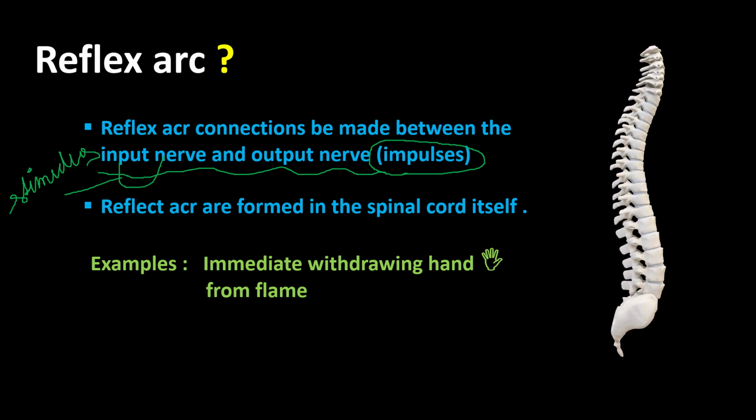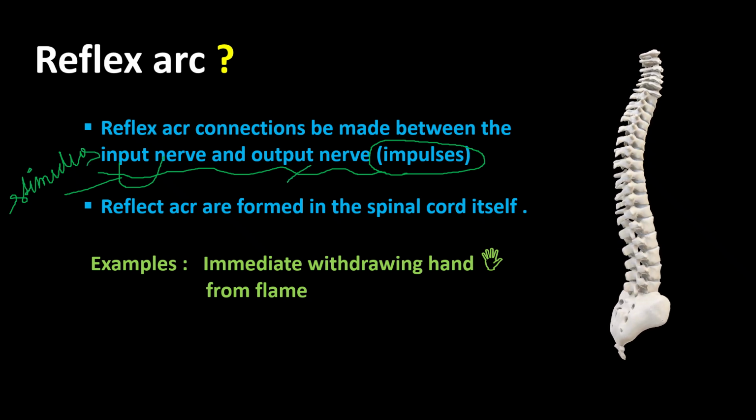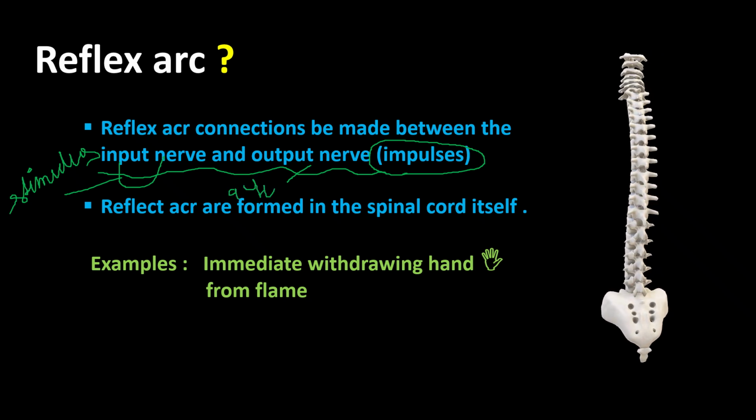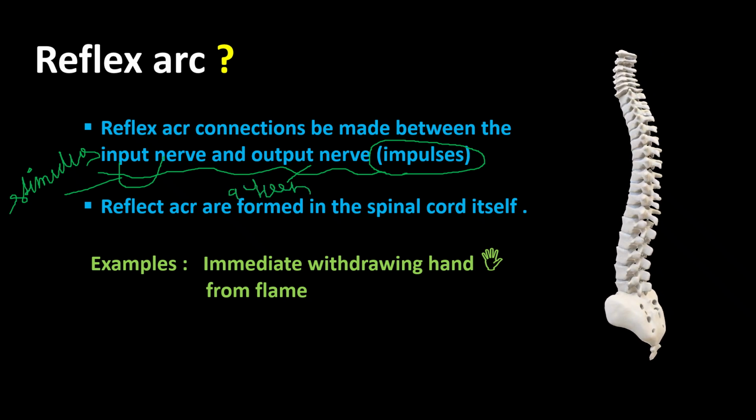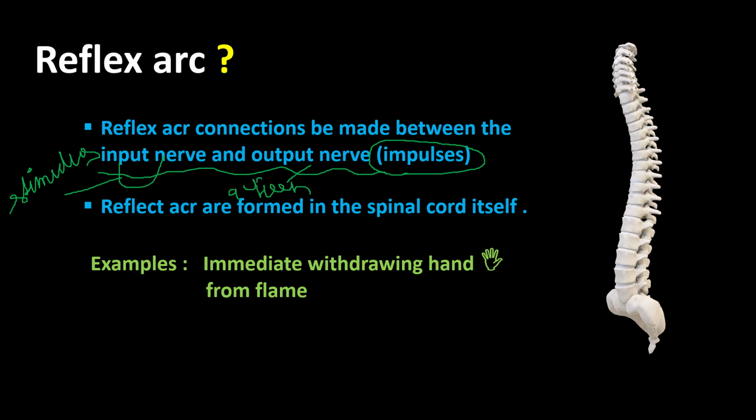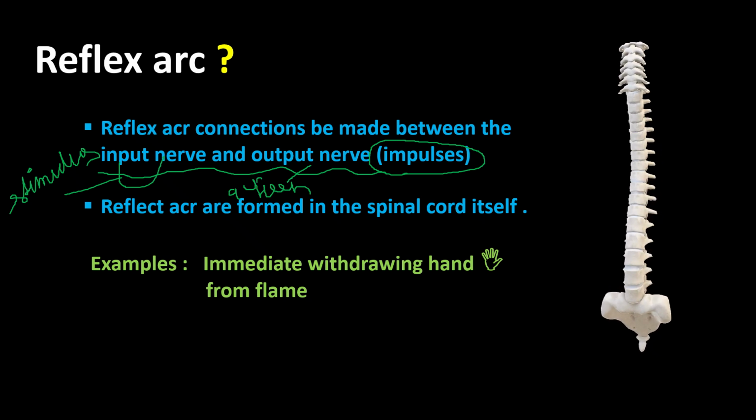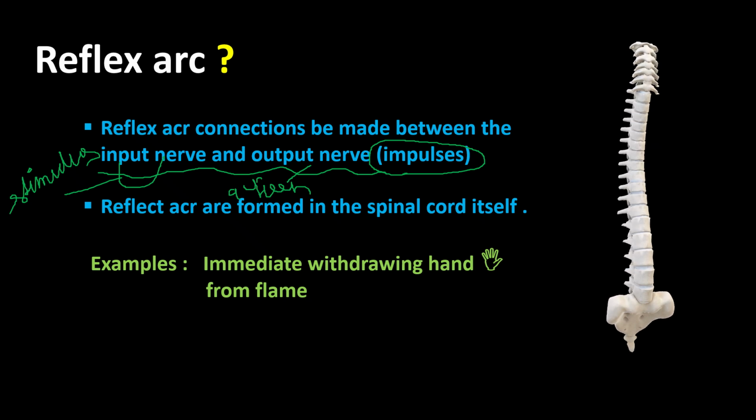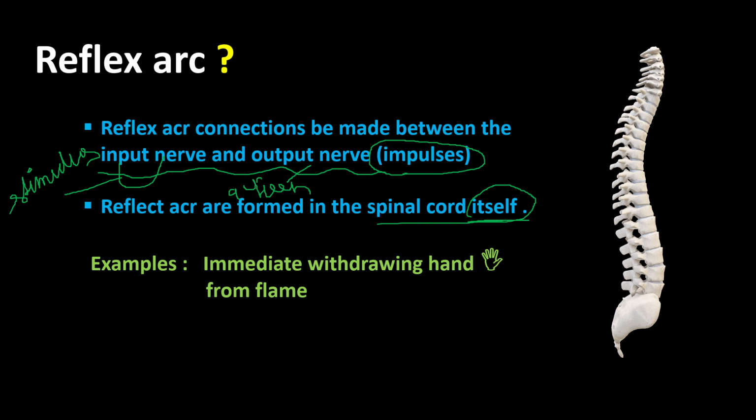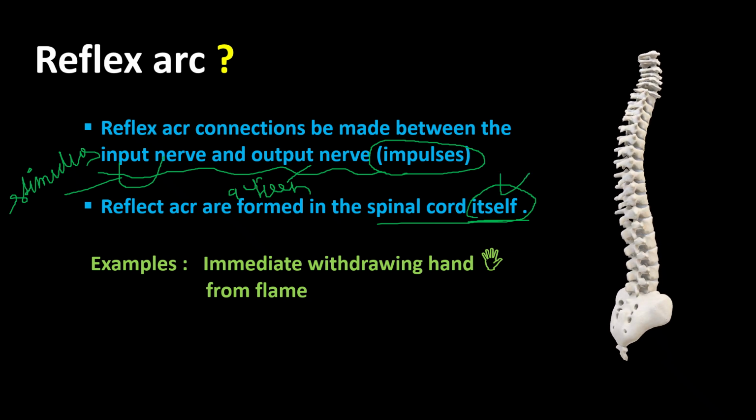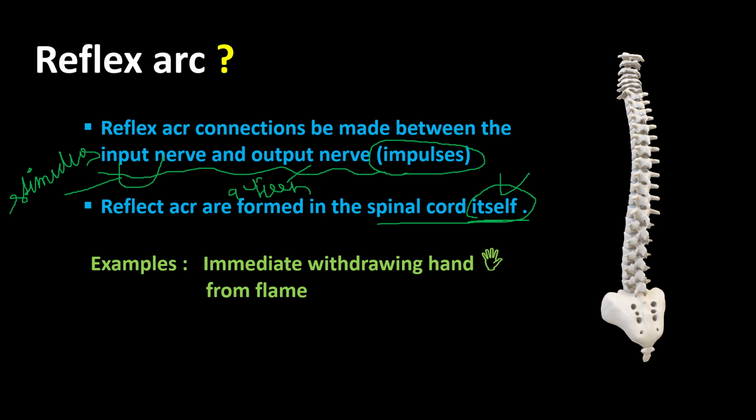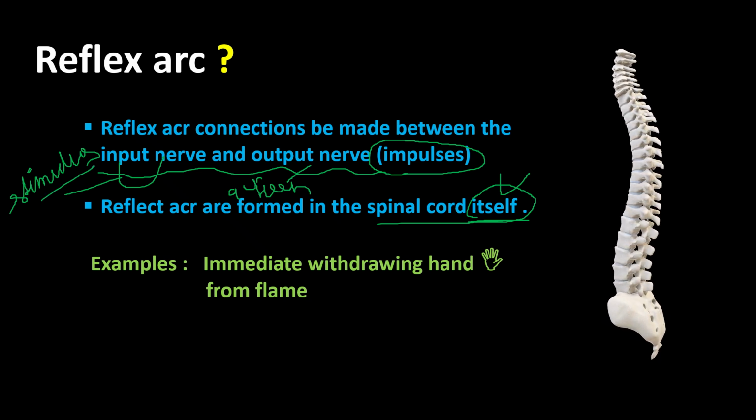And what is the output? Output is our action. So between them, the reflex arc is formed. Clear? So the next point is the reflex arc is formed in the spinal cord itself. But how do they follow the path? They follow the path of the stimulus and then the action.